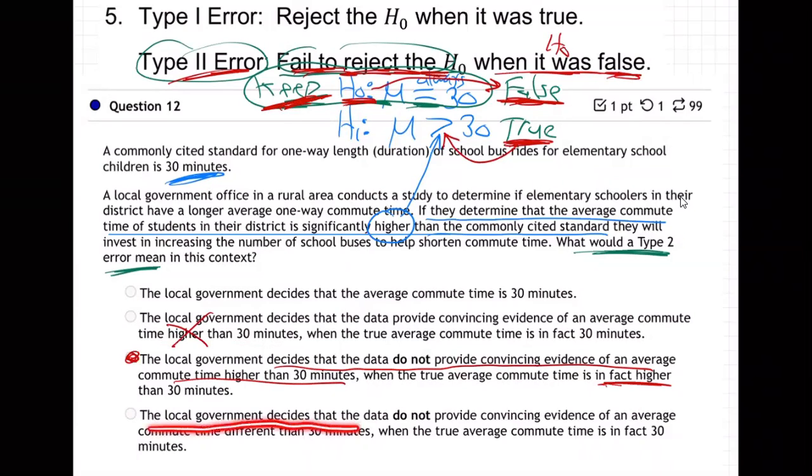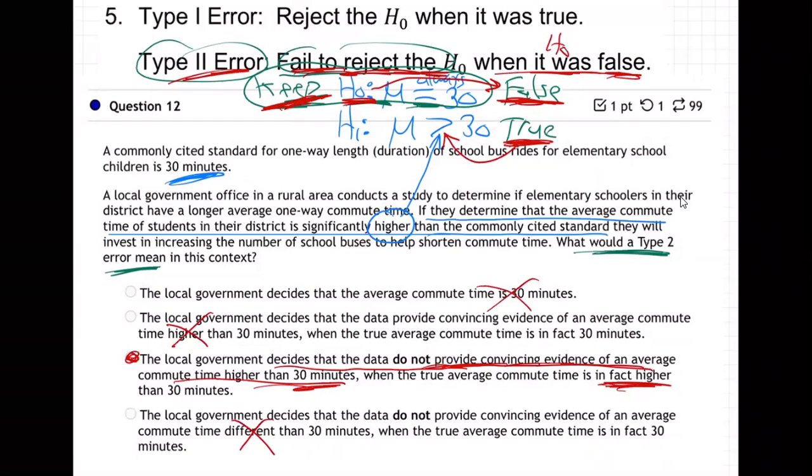The local government decides that the data do not provide convincing evidence of an average commute time different. No, we're not doing different. It was higher. And what was wrong with that first? Because I kind of like that first. The local government decides that the average commute time is 30 minutes. Well, no, they're not sure it's 30 minutes. They just decide that the data do not provide evidence that it's higher, when really it is.